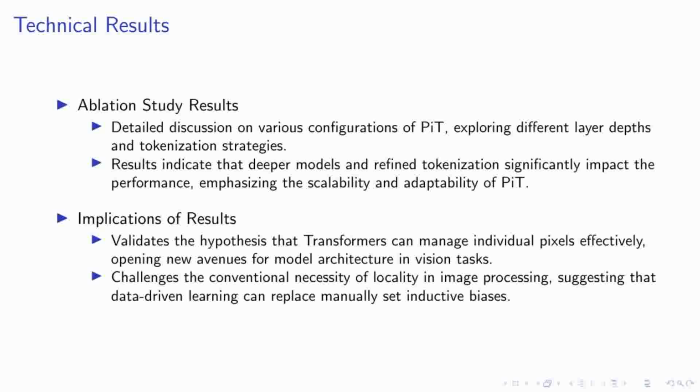Moving on to our technical results, we delve into an ablation study that scrutinizes various configurations of the pixel-level transformer, or PiT. We experimented with different layer depths and tokenization strategies to understand their effects on model performance. Our findings reveal that deeper models and more refined tokenization approaches significantly enhance performance. This underscores the scalability and adaptability of PiT, highlighting its potential in handling complex image processing tasks.